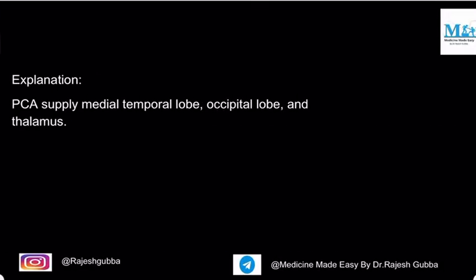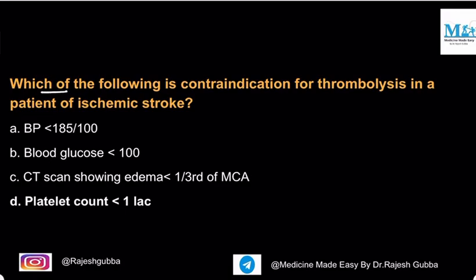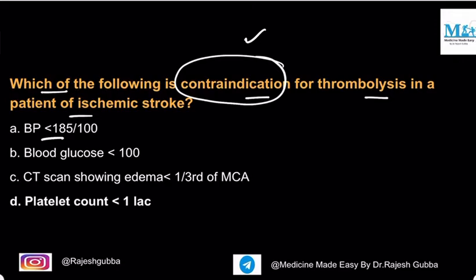Next, you see the next question: which of the following is contraindication for thrombolysis in a patient of ischemic stroke? So you have to remember, this question is very, very important and many times asked in the previous NEET PG and as well as INI CET and FMG exams. You see the options: blood pressure less than 185 by 100, blood glucose less than 100, CT scan showing edema less than 1/3 of the middle cerebral artery territory, platelet count less than 1 lakh.